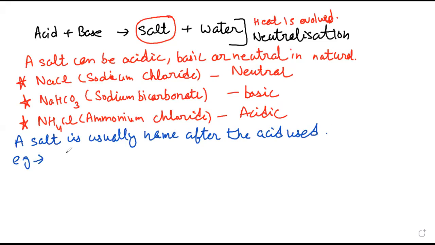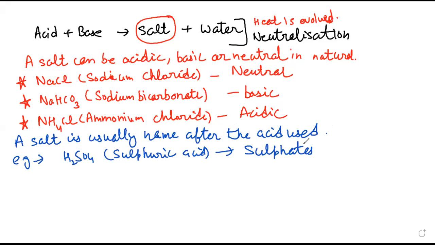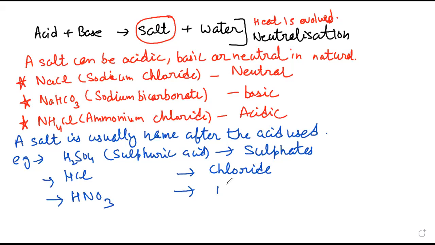Example, if I am using sulfuric acid, H2SO4, what kind of salt will be formed? Salts of sulfates will be formed. Those in which hydrochloric acid, HCl, is used will form chlorides, and those in which nitric acid, HNO3, is used will form nitrates.